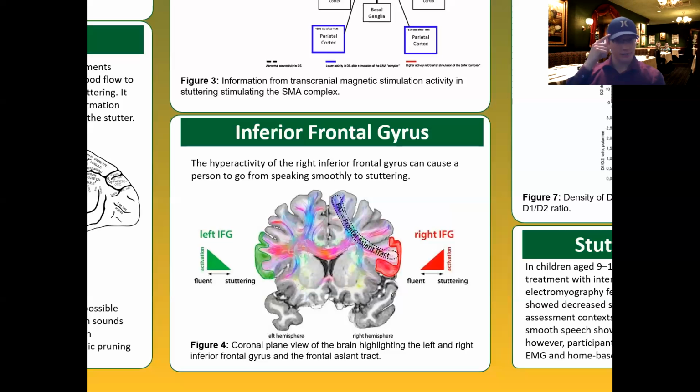In terms of the right hemisphere, when it is overactive, it hinders other brain areas that are involved in the initiation and termination of movements. As a result, the brain doesn't get cued properly to stop at the end of what the person is saying, causing the person to stutter.